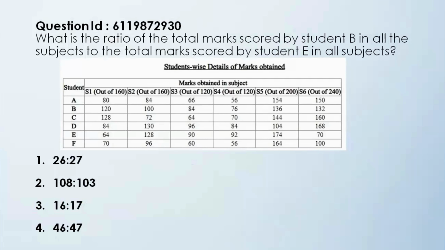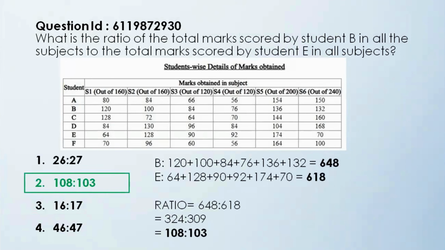Option 1, 26 is to 27. Option 2 is 108 is to 103. Option 3 is 16 is to 17. And option 4 is 46 is to 47. So they want you to find out the ratio of the total marks scored by student B to the total marks scored by student E in all the subjects.